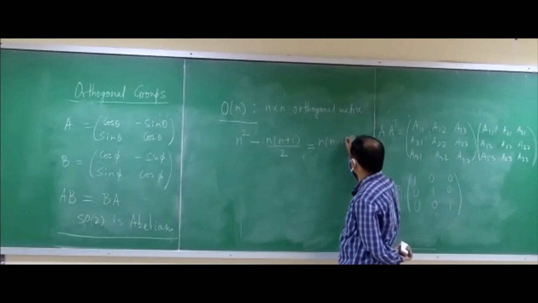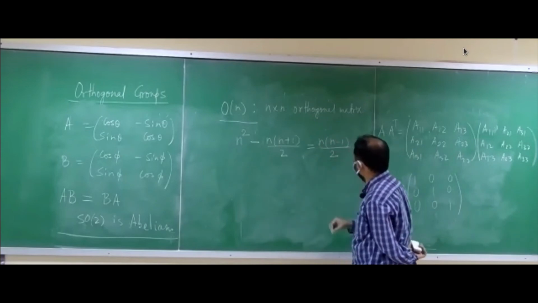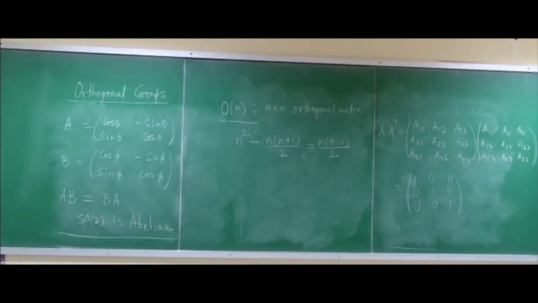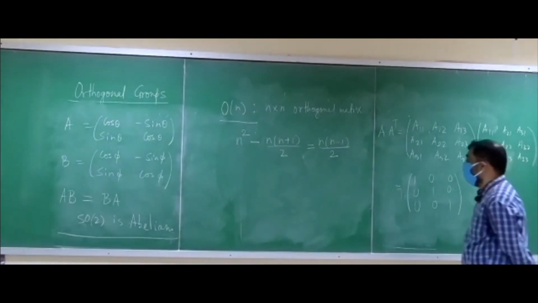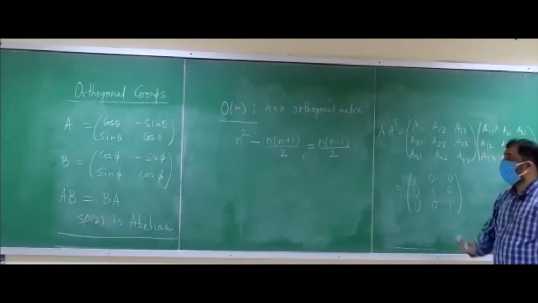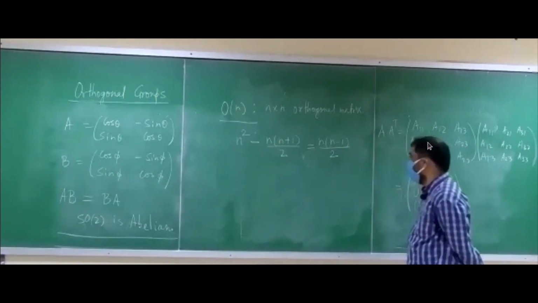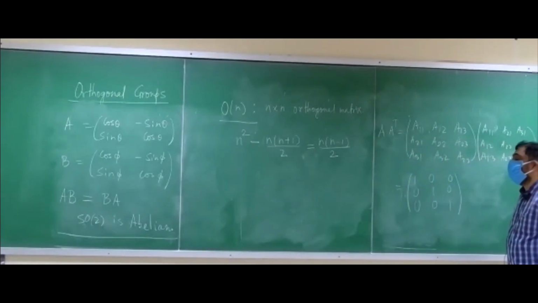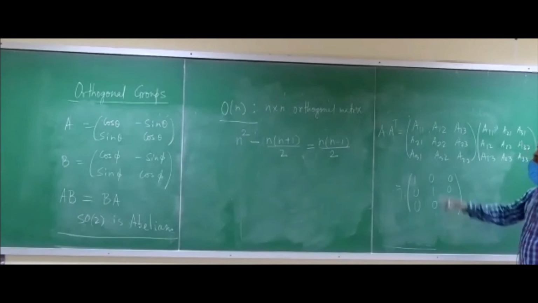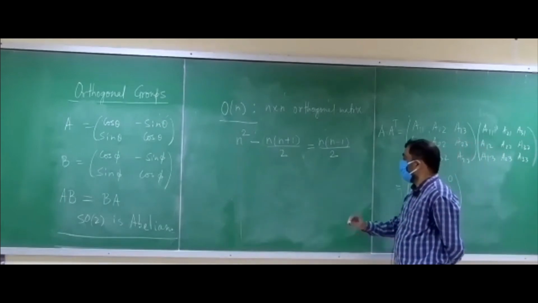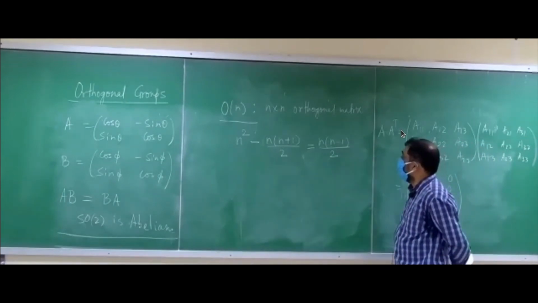Sir, but I can also argue like this: in n-dimensional space, I can choose any two planes in n choose 2 ways, and n choose 2 gives me n into n minus 1 by 2, right? Yeah, probably you can do it this way, but this is the most straightforward way when you have this orthogonal matrix n cross n, and you don't have to think about any space or anything. You just calculate the number of elements and the number of constraints from the definition of the orthogonal matrix, and you will get it. Anyways, your answer was right. So this is n into n minus 1 by 2.